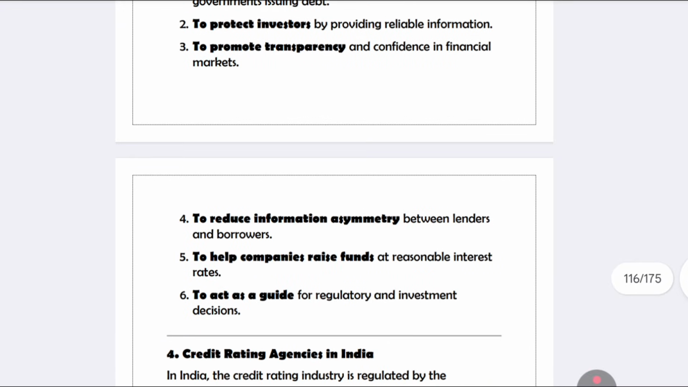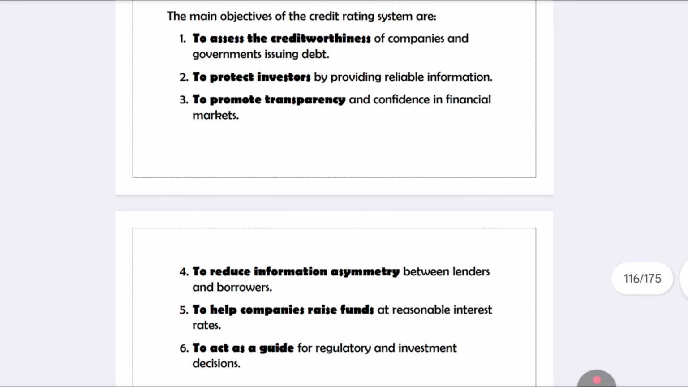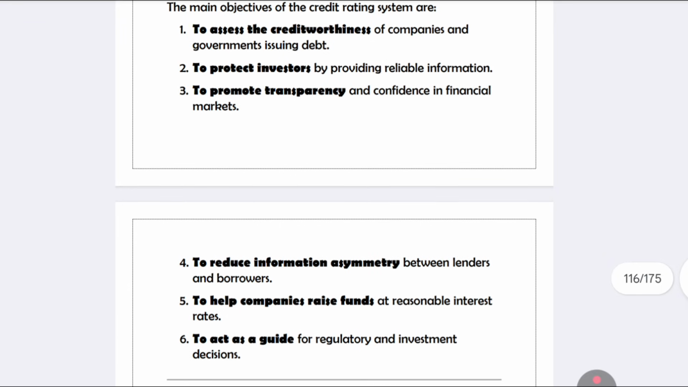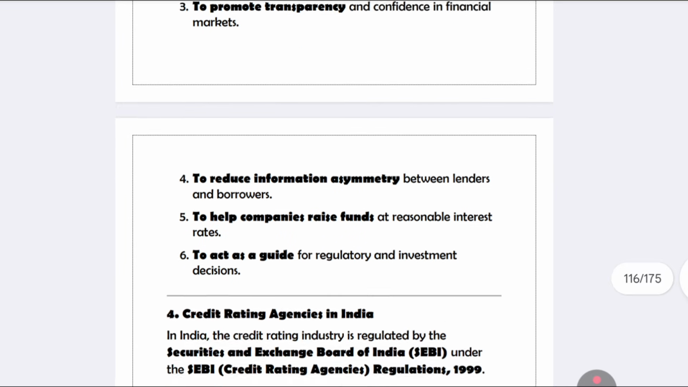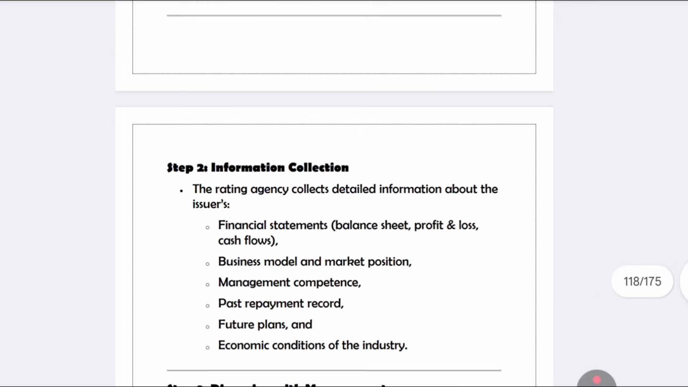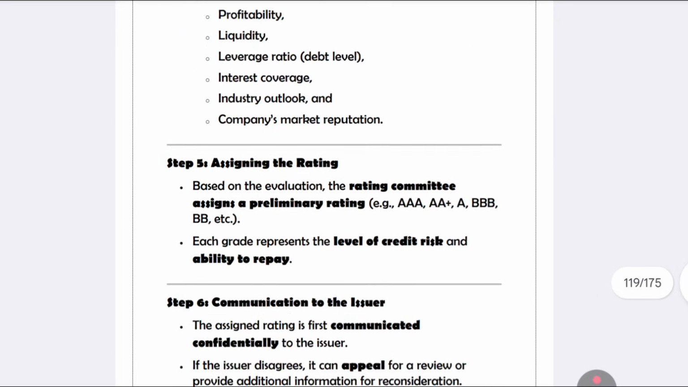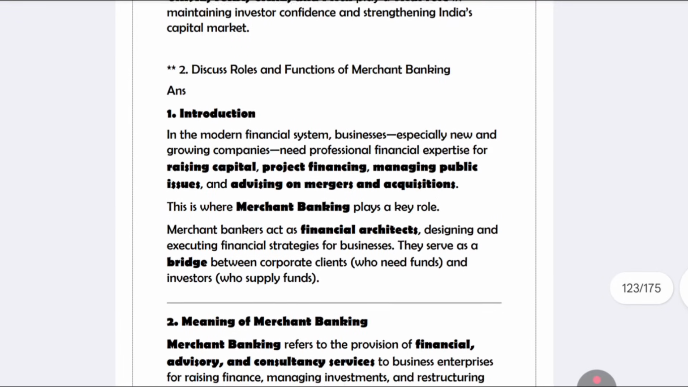So what it will do, it will promote transparency, it will help investors make informed decisions, reduce risk, and help companies raise their funds. It acts as a guide. Okay, this is also one of the major important questions. Next, credit scoring is important, so related to that you need to write the answer in the examination.